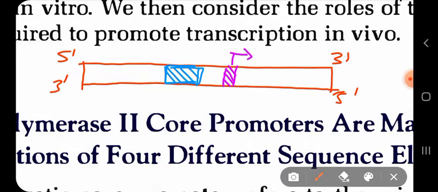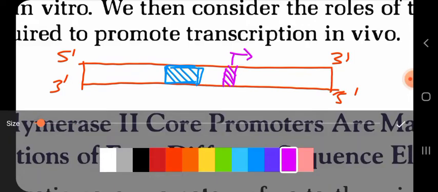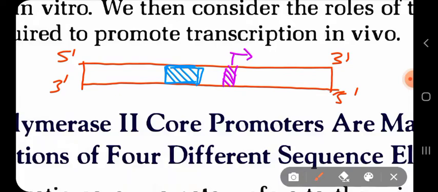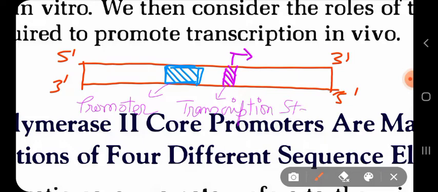So I am writing now. So this is your promoter region. This is your transcription start site.